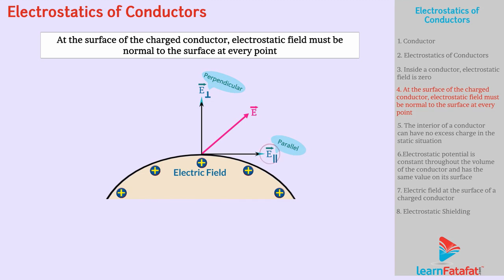Definitely the parallel component would exert force on the charges residing on the surface and cause them to move, causing surface current. But there is no surface current in electrostatics. Hence, the tangential component is always zero and the electric field is always perpendicular to the surface.